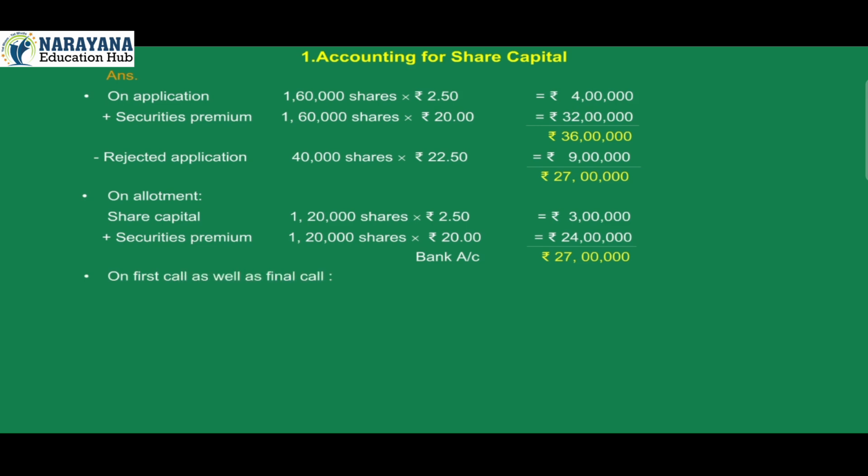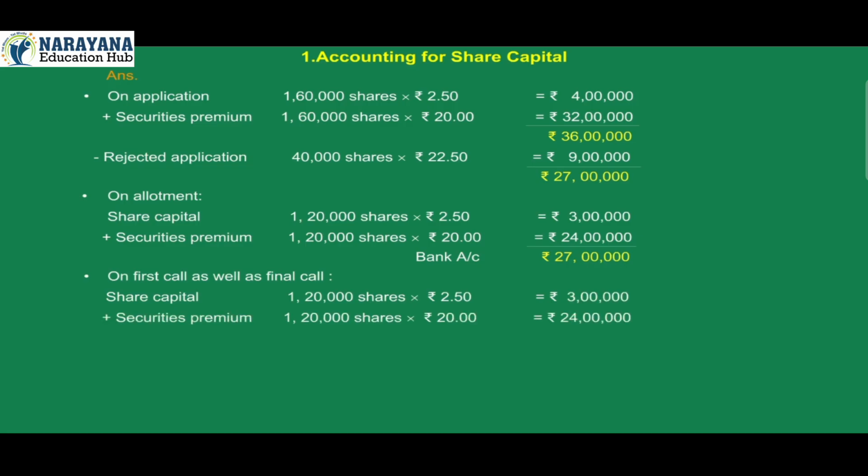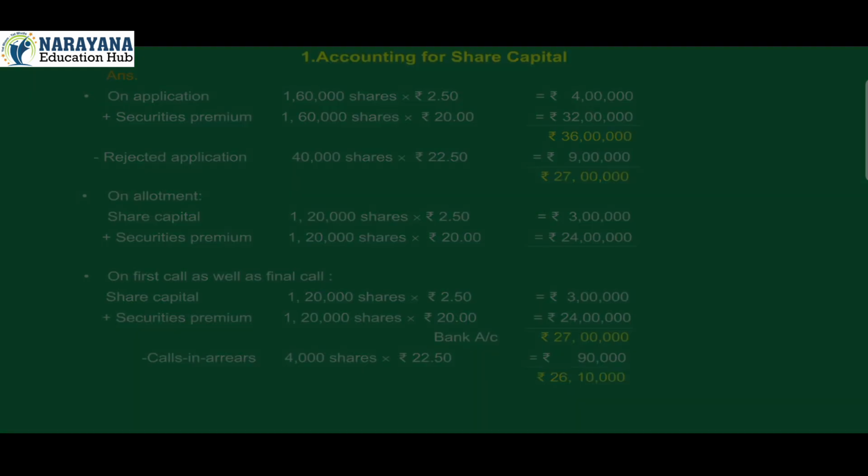On first call as well as final call, share capital 1,20,000 shares into Rs 2.50 is equal to Rs 3 lakh plus securities premium 1,20,000 shares into Rs 20 is equal to Rs 24 lakh. Bank account is equal to Rs 27 lakh minus calls in arrears 4,000 shares into Rs 22.50 is equal to Rs 90,000 is equal to Rs 26 lakh 10,000.